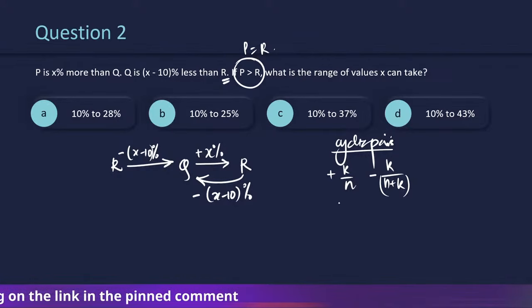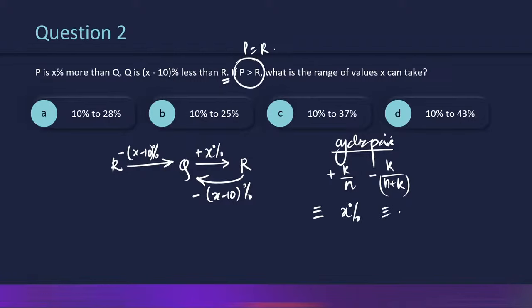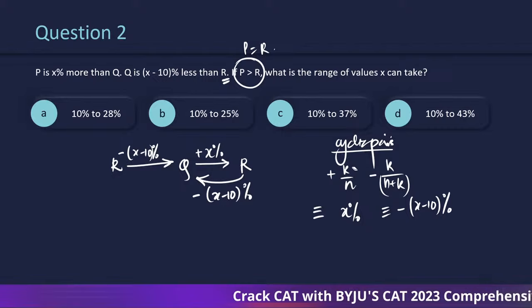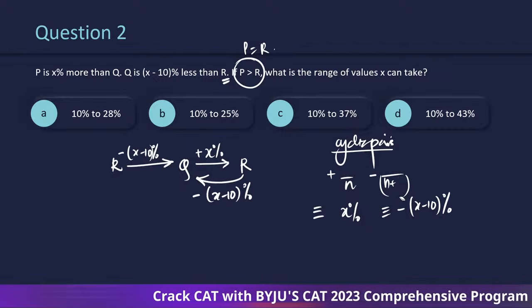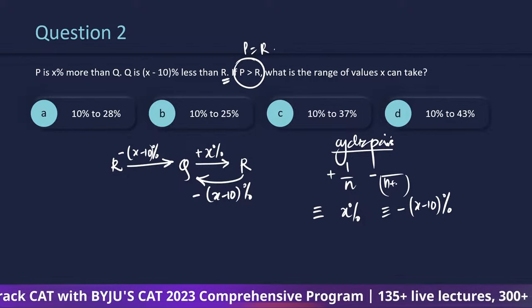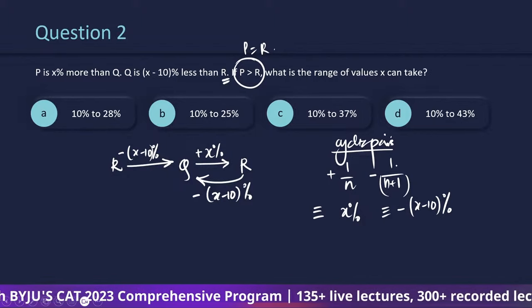So, this is equivalent to x percentage, this one is equivalent to minus of x minus 10%. So what is the range that x can take? So instead of k, to make it easier, I will be using 1 here. ठीक है? थोड़ा simplify करने के लिए number of variables ताकि कम हो जाए.